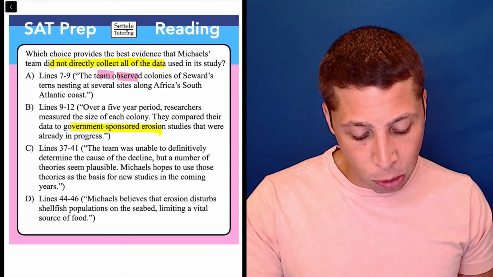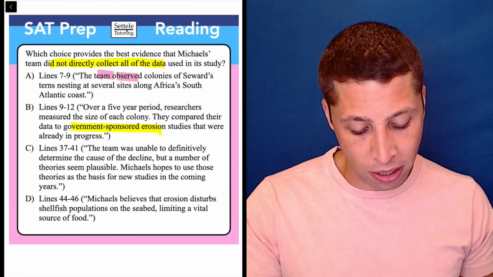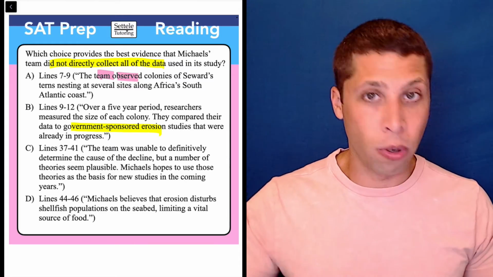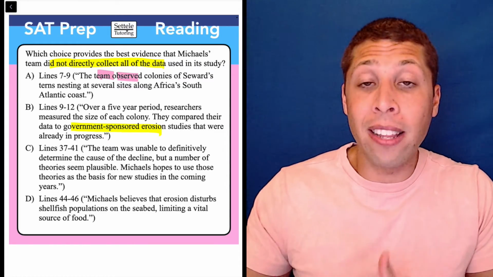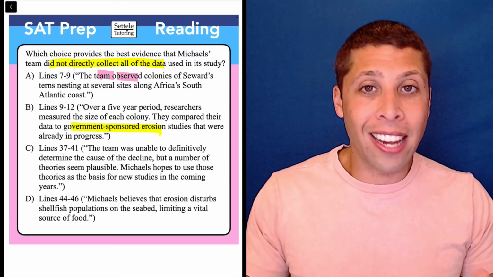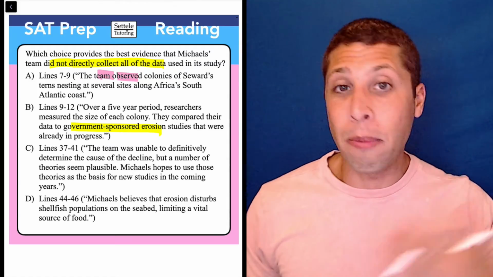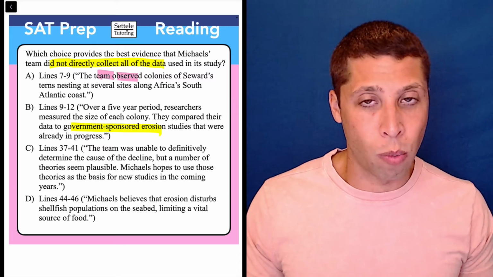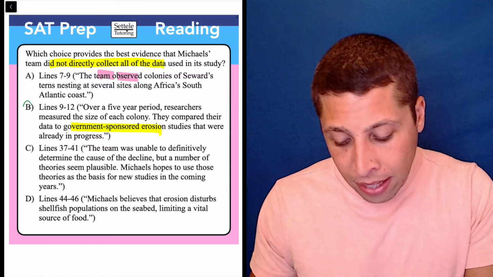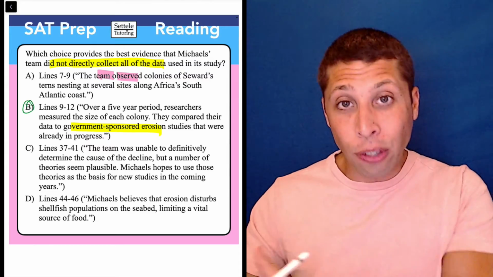And then in D, Michaels believes that erosion disturbed shellfish populations in the seabed, limiting a vital source of food. Well, they don't know that. There's no data that have that. It's just a theory, but that's the thing, there's no data at all. Whether it's Michael's team or somebody else's team, this is just speculation as well. So we only really have evidence of data being collected by somebody else in choice B.